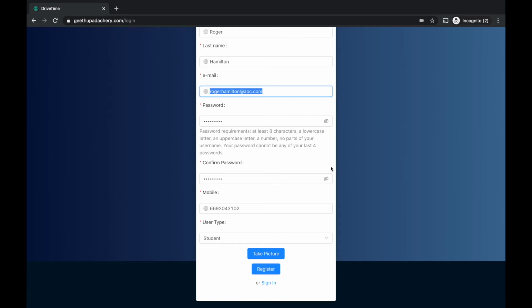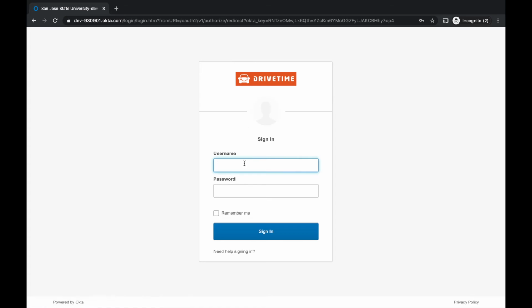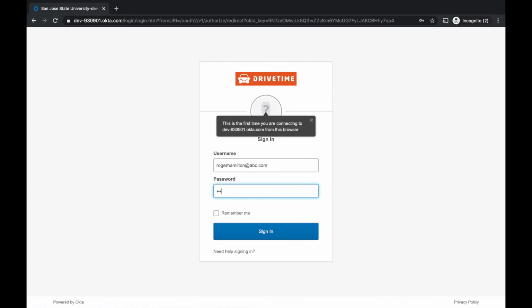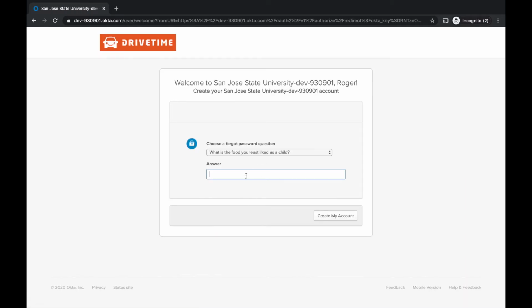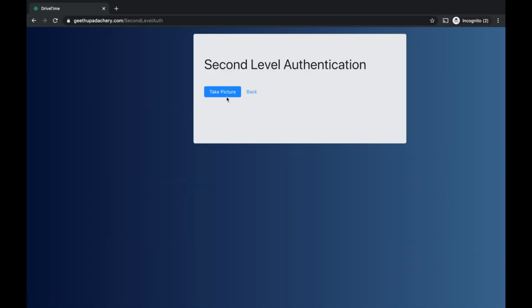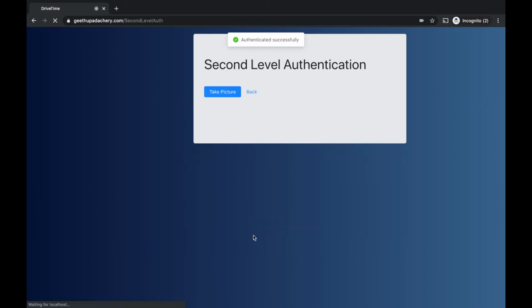Then I will try to log in with this email ID. I will enter his email ID and the password I entered. As we are trying to log in for the first time, it will ask for the security question. After a successful answer, we'll have a second level of authentication. It will try to match with the exact picture which I have taken at the time of registration.